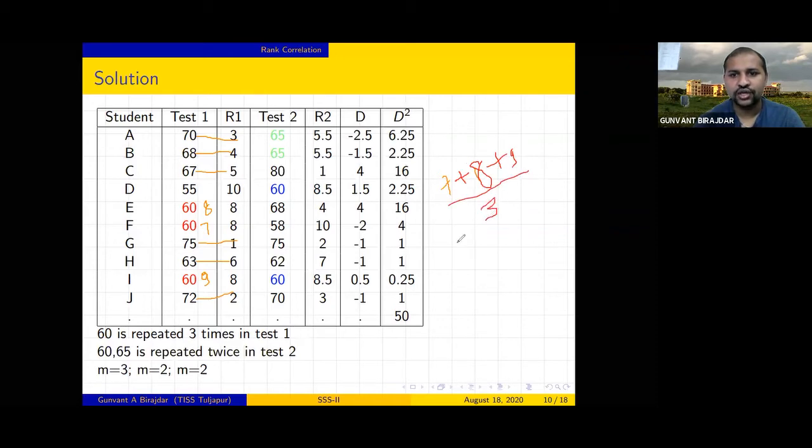The total is 24, and 24 divided by 3 is 8. So for all of these we will give the rank as 8. Is it clear? How to rank the tied observations?